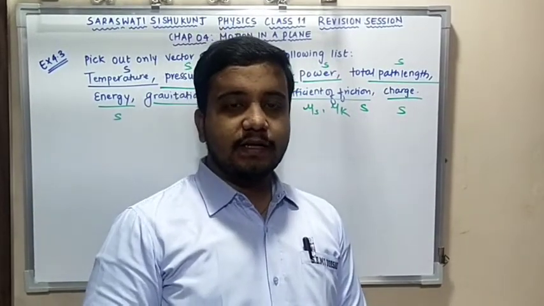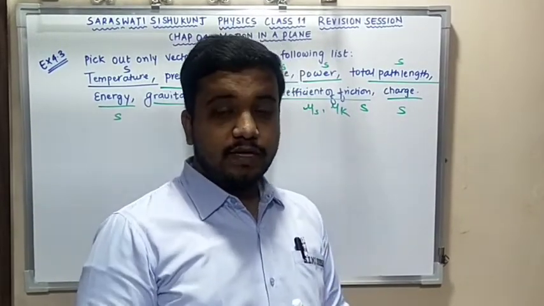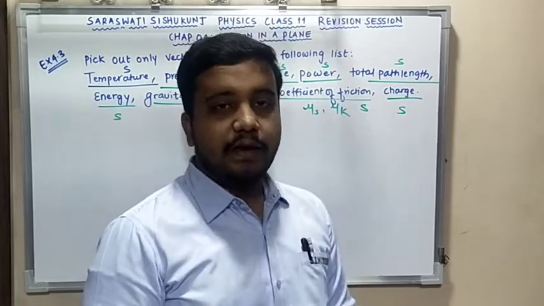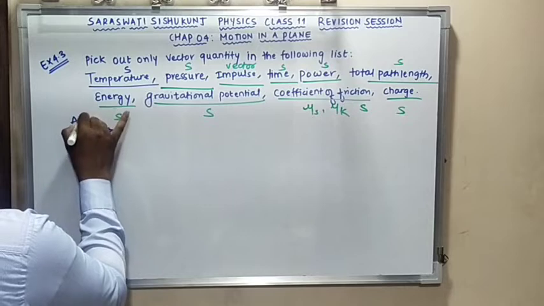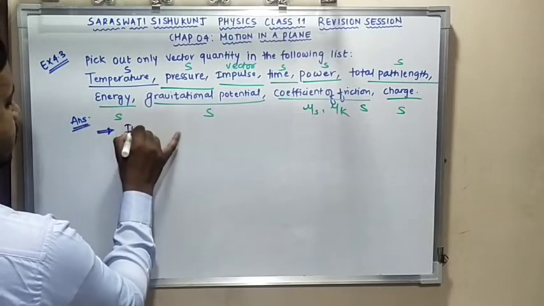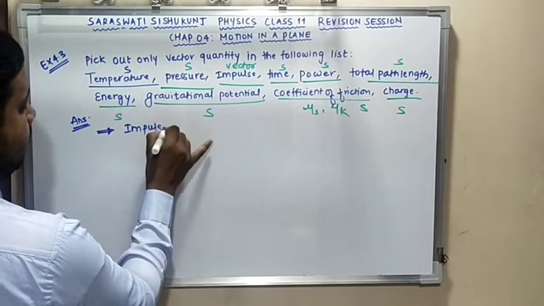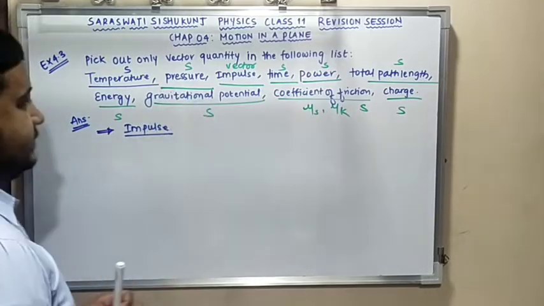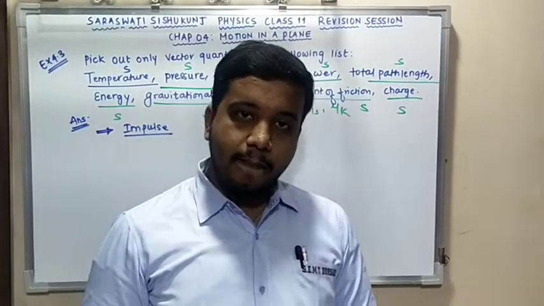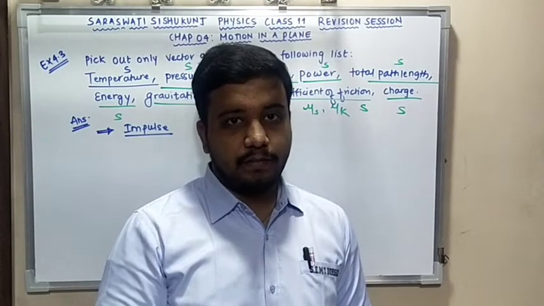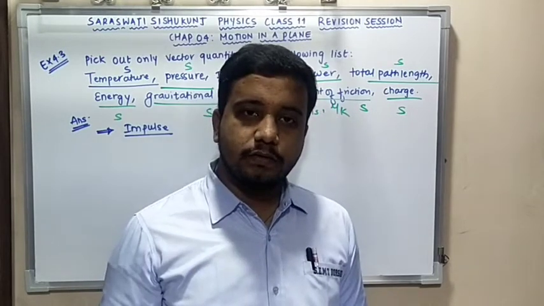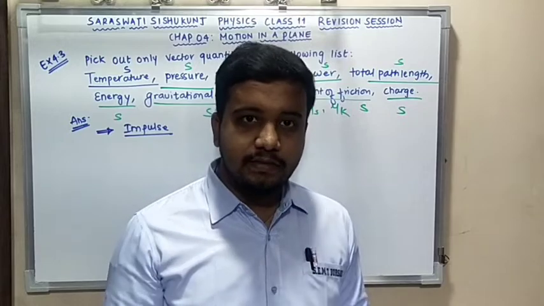So if somebody asks you to pick out the vector quantity from the following list, we have only one vector quantity, and your answer is impulse. Clear? Impulse is nothing but force for a very short period of time, and force is nothing but a vector quantity. So impulse is a vector quantity.